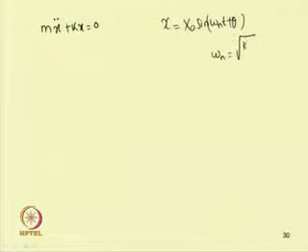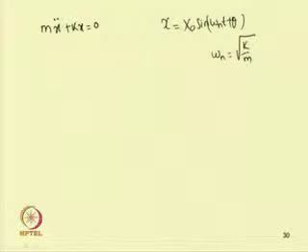The solution can be written as x equal to x 0 sin of omega n t plus theta, where omega n equal to root over k by m, and theta and x 0 depend on the initial condition.